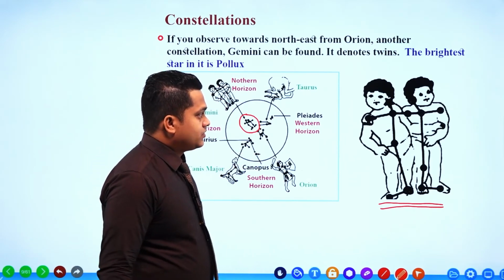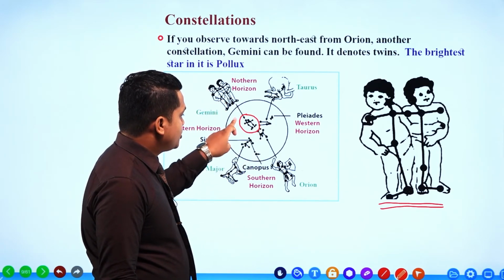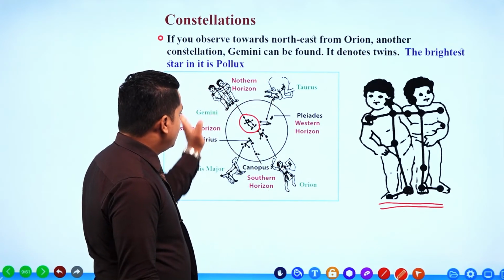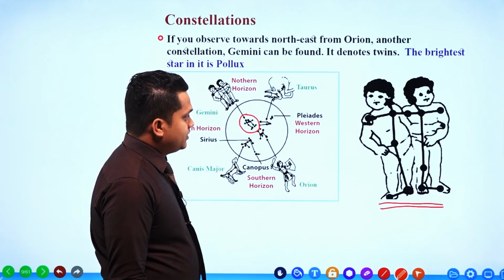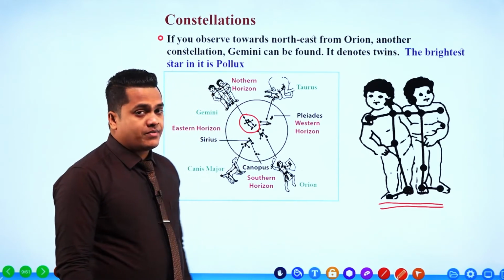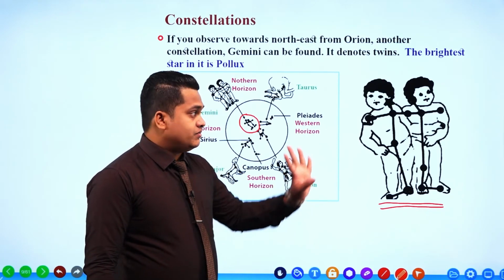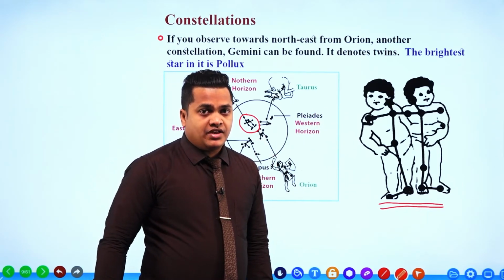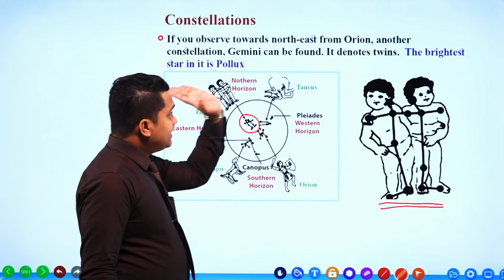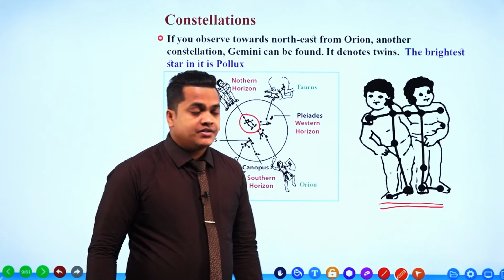Pollux, right? So here you can observe the twins, the shape of the constellation. This is Orion and this is the direction northeast, right? So this is the shape of the constellation, my dear children. So remember, from Orion at the northeastern direction, you can observe another constellation called Gemini or the twins. The brightest star contained within this constellation is Pollux, right?